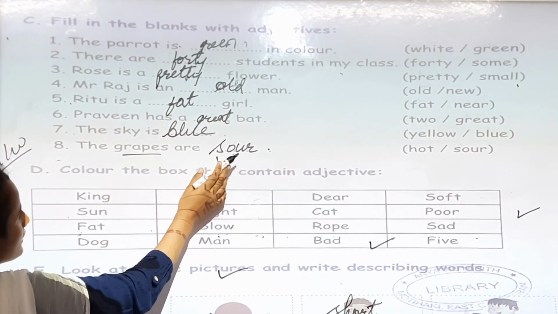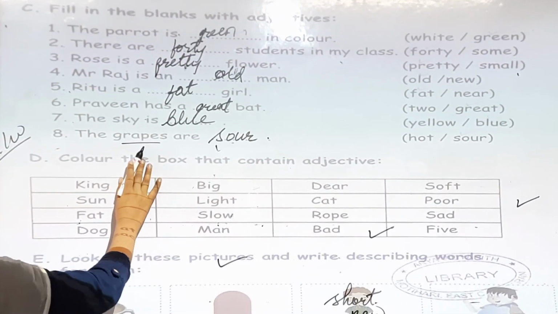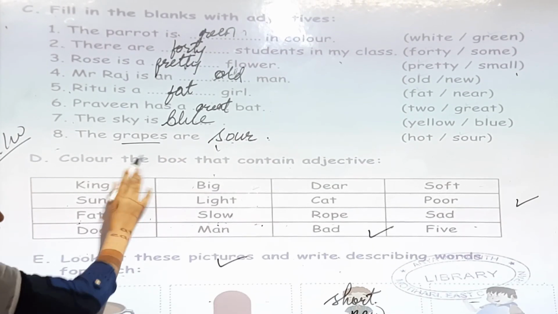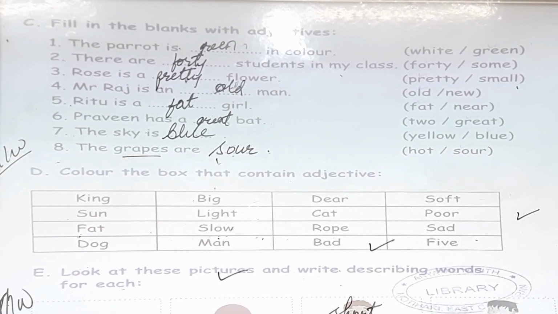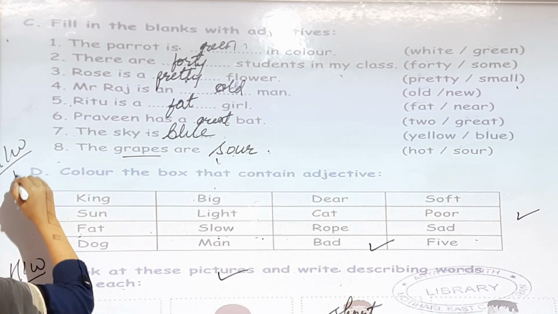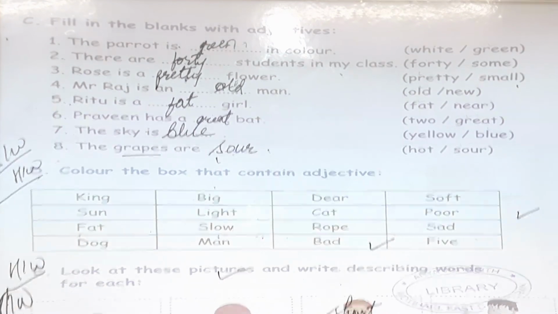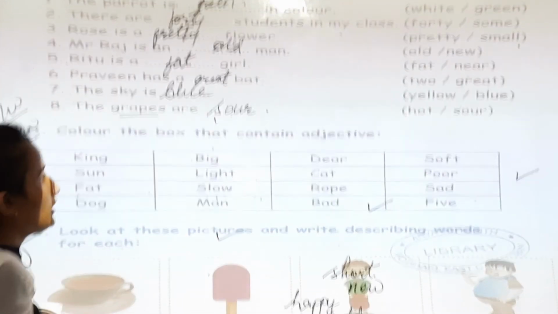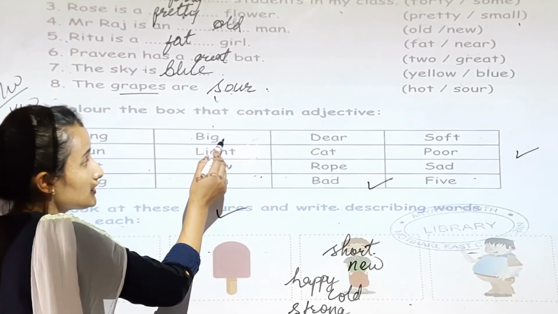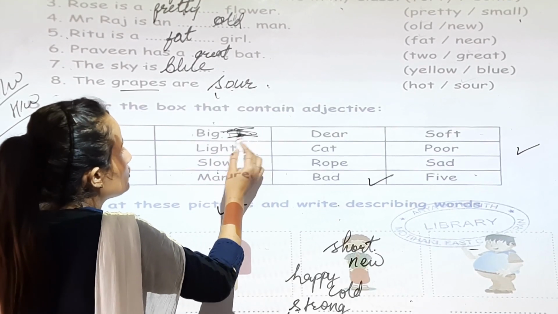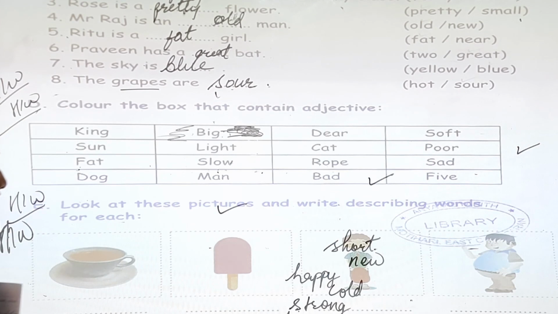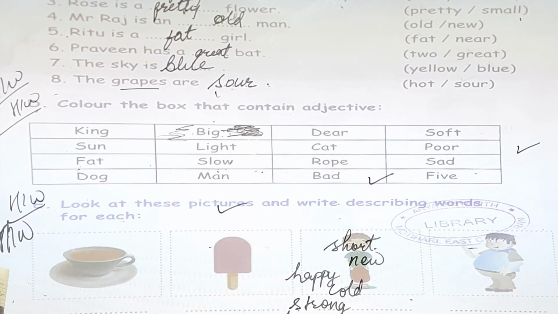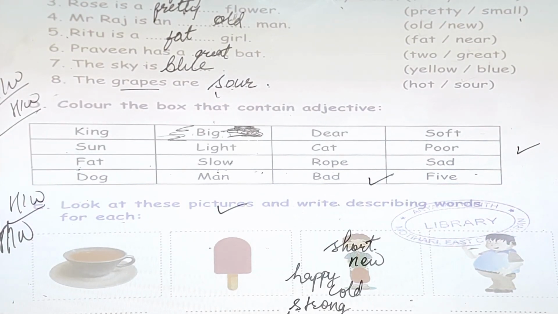The word describes the noun. This word describes the noun. So, you can write this in your book or in your copy. So, this is your homework, exercise C and exercise D. Color the boxes that contain adjectives. So, you have to color like this. So, this is an adjective word. You have to color by a color pencil. You can color it. So this is your homework, and look at these pictures and write describing words for each.